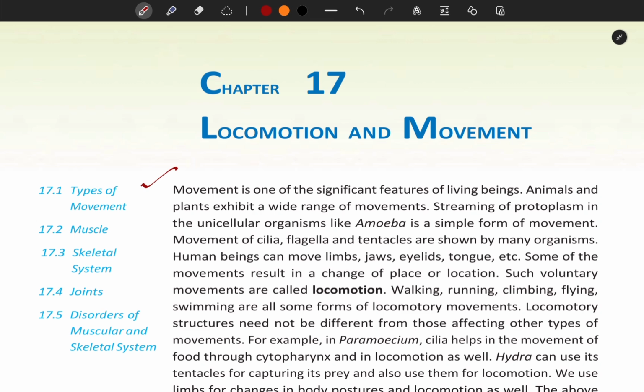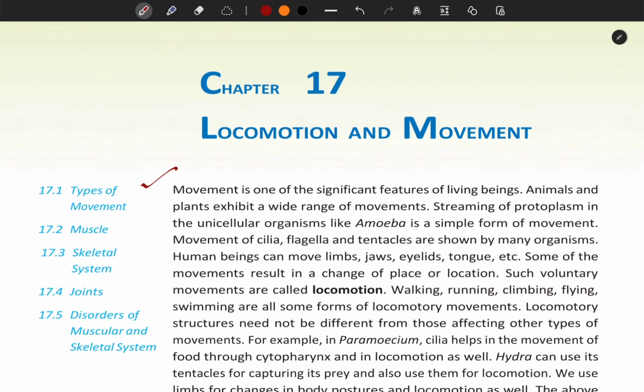Human beings can move limbs, jaws, eyelids, tongue, etc. Some of the movements result in a change of place or location. Such voluntary movements are called locomotion. Walking, running, climbing, flying, swimming are all some forms of locomotory movements. Locomotory structures need not be different from those affecting other types of movements.